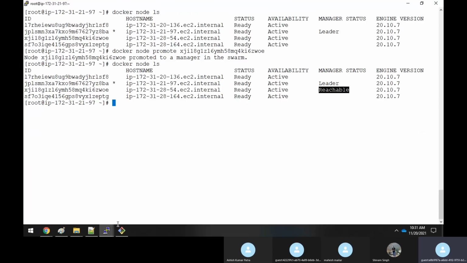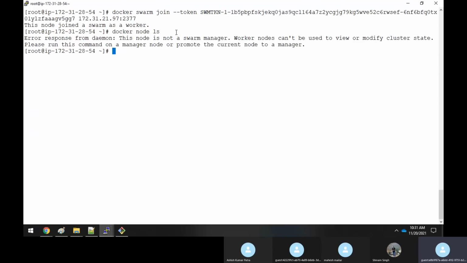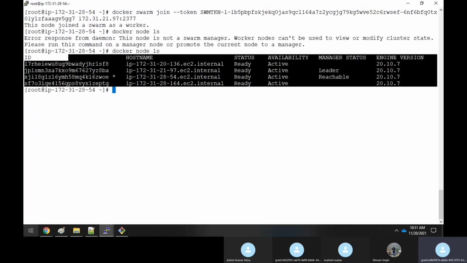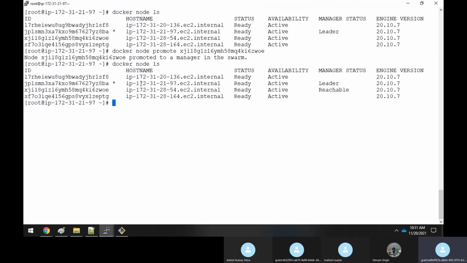Now can I run the Docker node ls here? Earlier you were getting this error. Now can I run the same command? See, now you are able to execute the command here also. So it means that whichever node you want to make a master node, you can come to your main master and run the command Docker node promote and specify the ID.